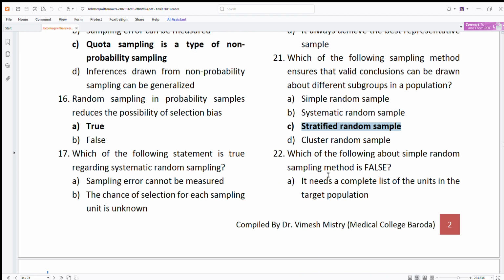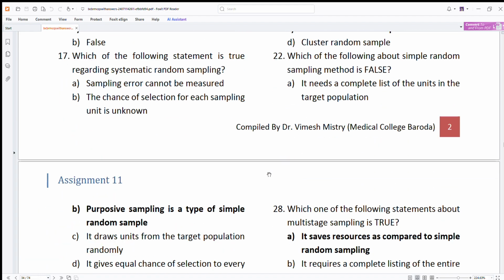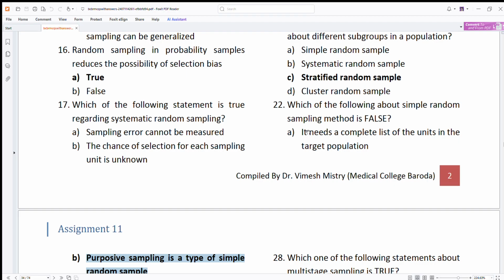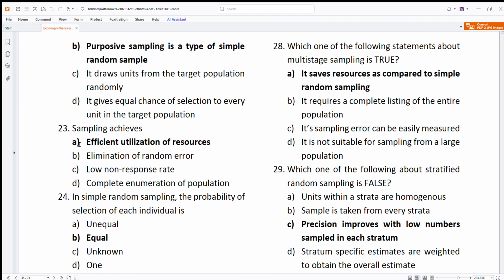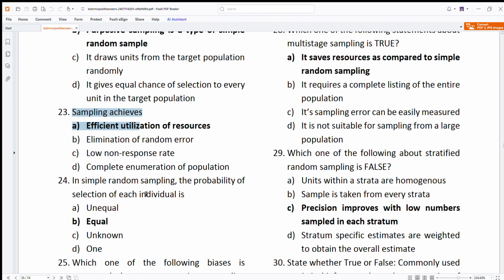Which of the following about simple random sampling method is false? Purposive sampling is a type of simple random sample. No, it is not. This is false actually. Yes, randomly, equal chance of selection, yes. But purposive sampling is not a type. It is a non-probability sampling. And simple random sampling is a type of probability sampling, that's right. Then sampling achieves efficient utilization, yes. The probability of selection is equal.